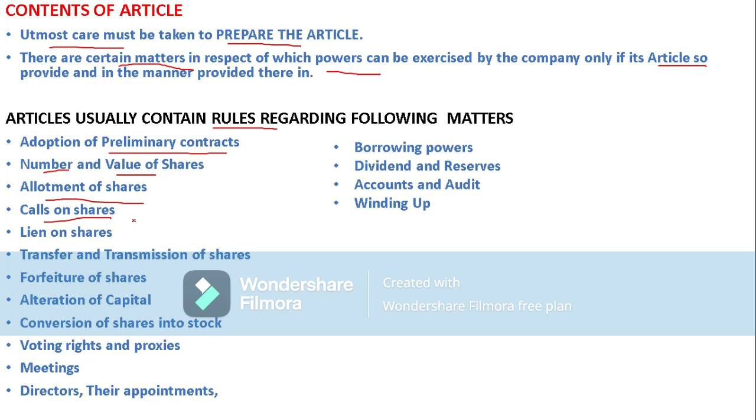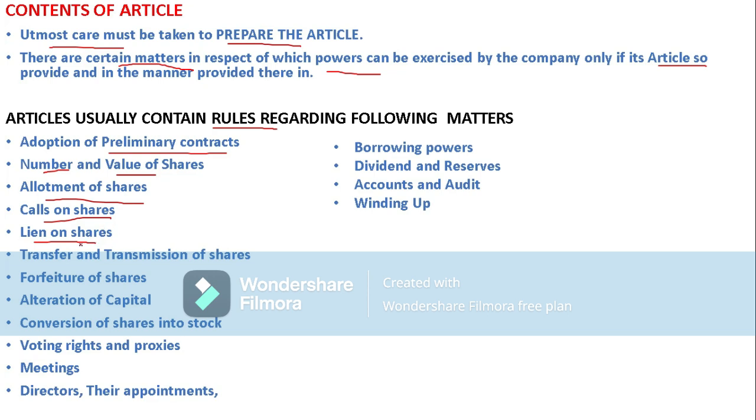So here the company will give the first call and the second call. For the first call he paid 25 rupees, and the remaining 25 rupees will be paid in the second call. So that is known as calls on shares. And here, lien on shares is nothing but a restriction on the transferability of shares, meaning the shareholder